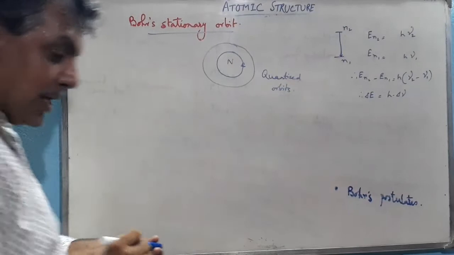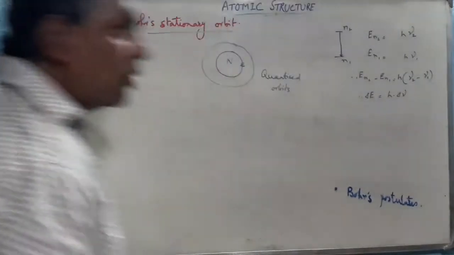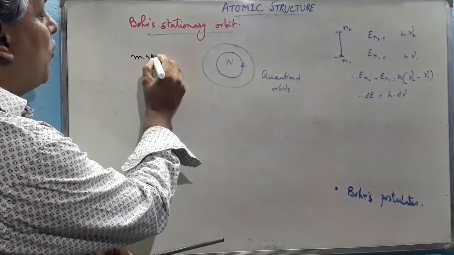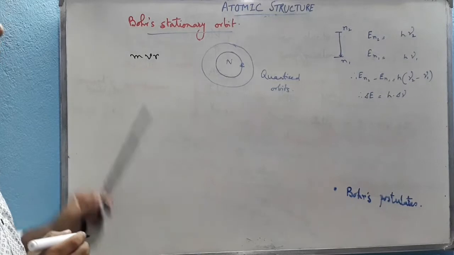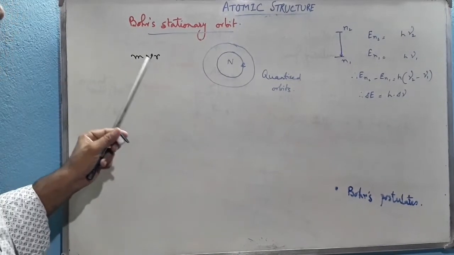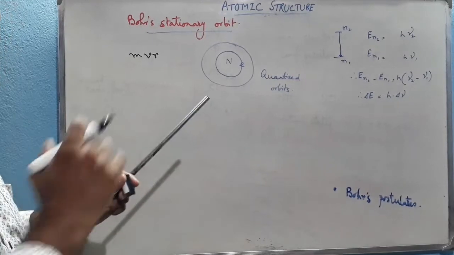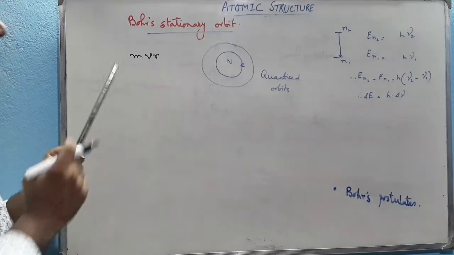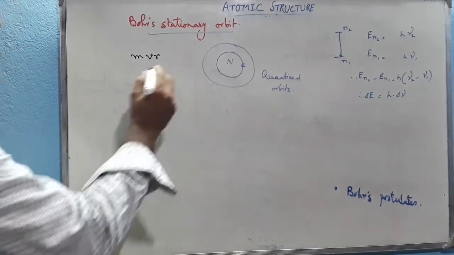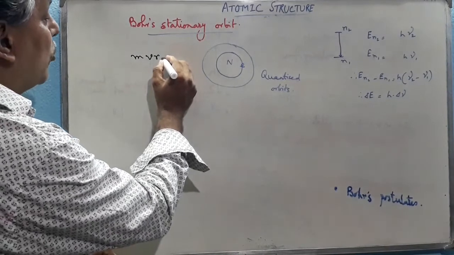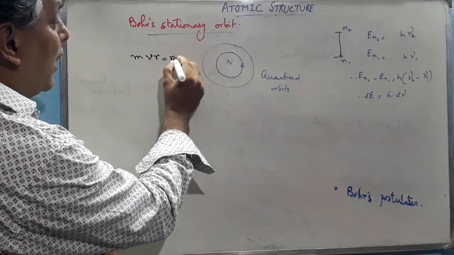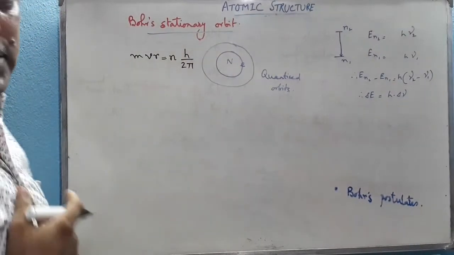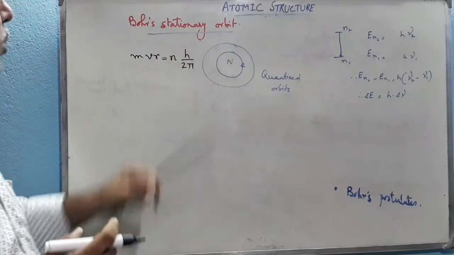Those orbits are called Bohr stationary orbits. Now Bohr explained which orbits can be called Bohr stationary orbits. The orbit in which the angular momentum of an electron, which is denoted by m into v, where mv is the linear momentum, into r, that means the radius of that particular orbit, is called mvr, the angular momentum of the electron. This angular momentum is equal to some integral multiple of h by 2 pi, where h is the Planck's constant and 2 pi is also a constant.